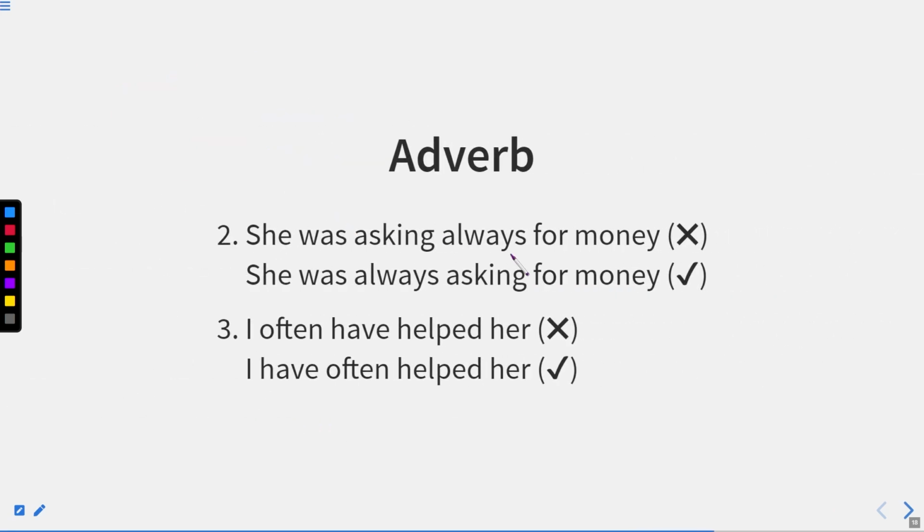"She was asking always for money." So again, because always is a frequency adverb, it will be placed before the verb asking. So the correct sentence will be "She was always asking for money." "I often have helped her." So, "I have often helped her."